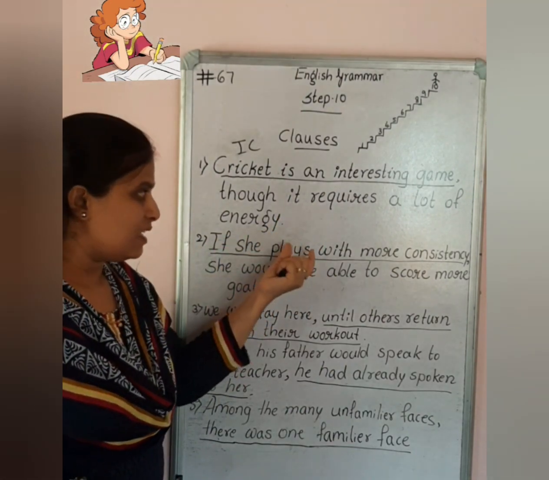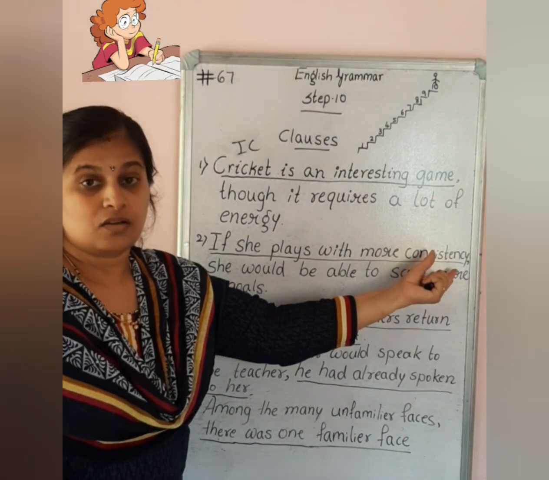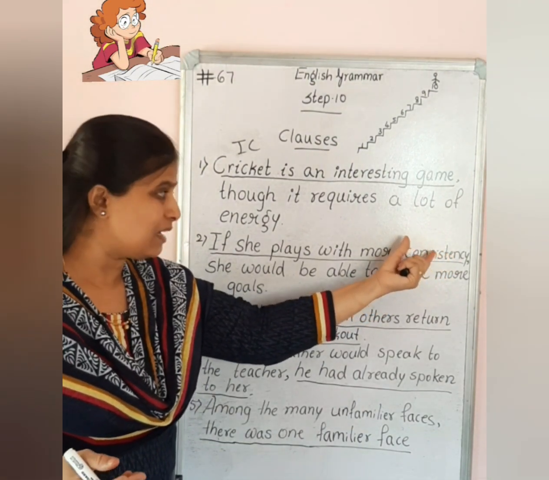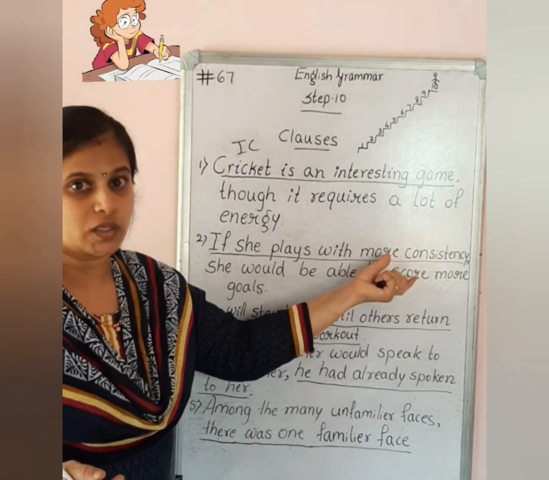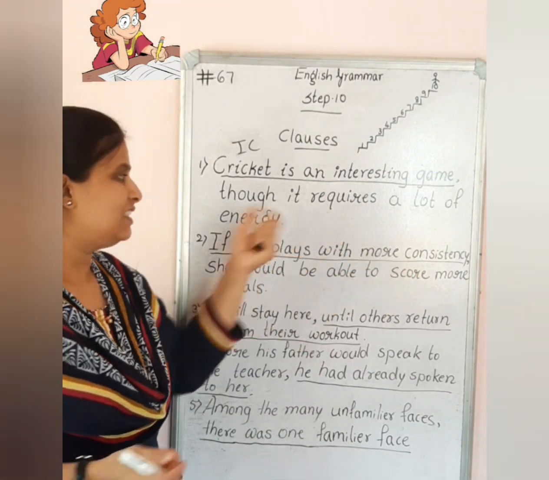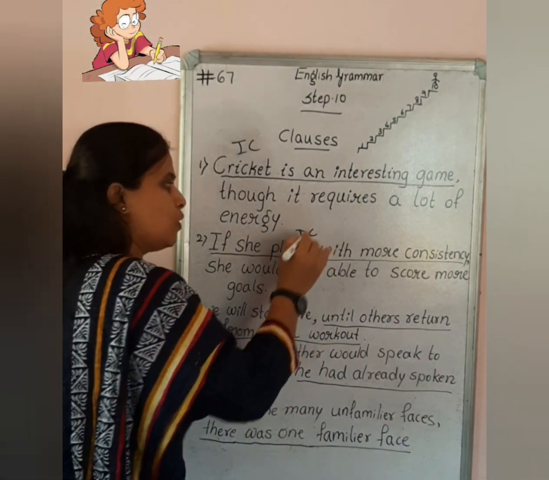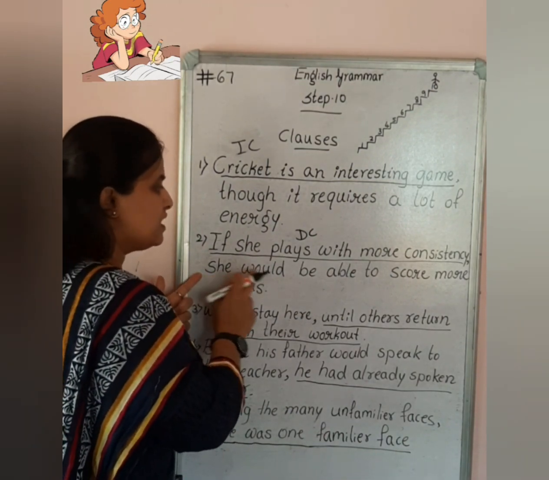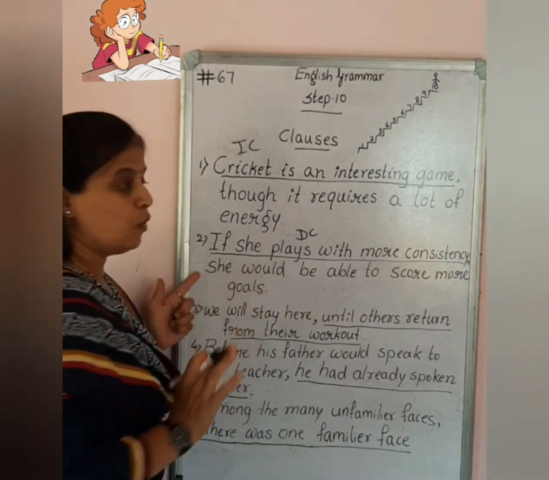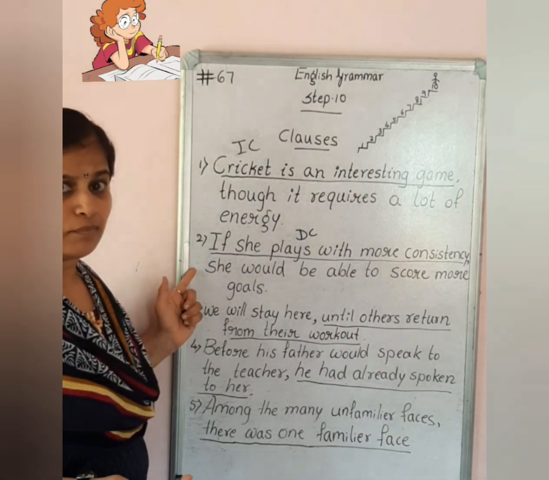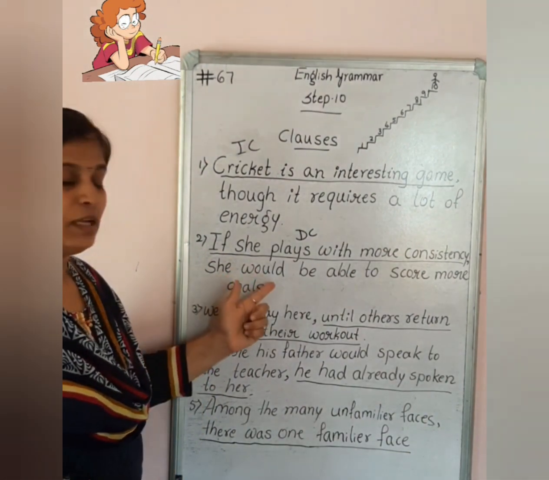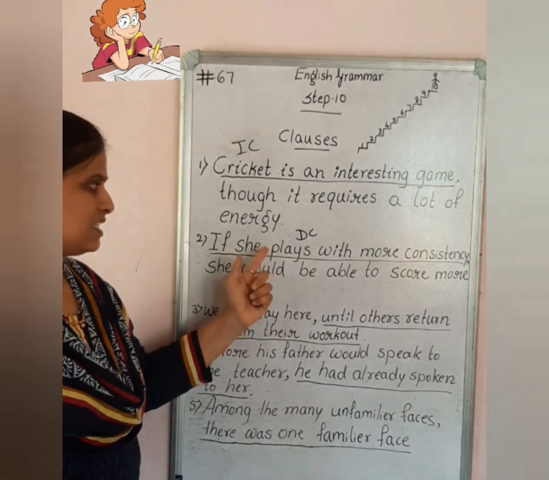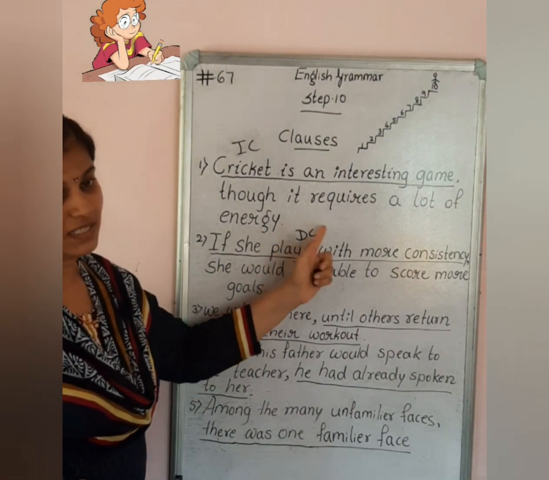If she plays with more consistency, what will happen? It depends completely on the other clause to give complete sense, so this is a dependent clause. Whereas if I underline this one, she would be able to score more goals, it gives complete sense, so that can be an independent clause.